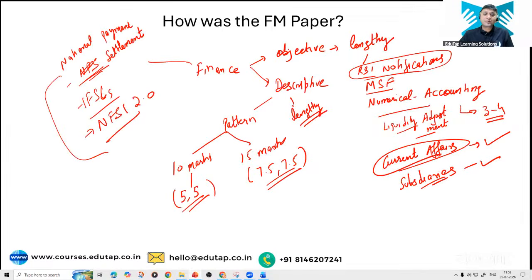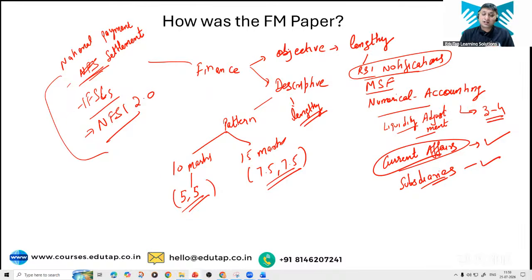Let me just summarize. Finance objective was lengthy, filled with a lot of current affairs. RBI notifications were also asked. Numericals were also asked from accounting. I think there were two sets of two each or three each. So either 4 or 6 questions were asked from the numericals.